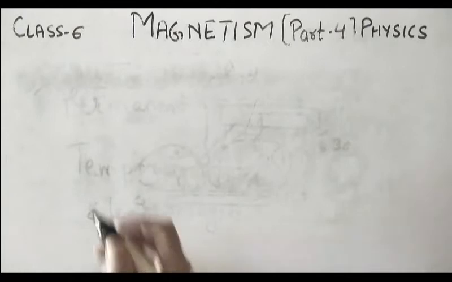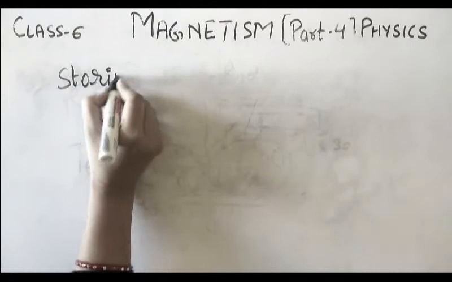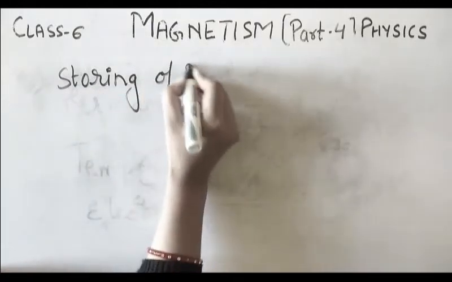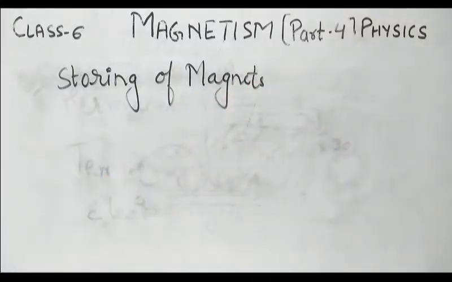How we can store the magnet is also a very important topic. Storing and handling of magnets. When we are discussing the storing of magnet, we must keep the magnet in the proper way. If we are not going to keep the magnet in the proper way, it will lose its magnetic property. That means अगर हम magnet को अच्छे से नहीं रख रहे हैं, it is going to lose its magnetic property. So we must keep it properly.